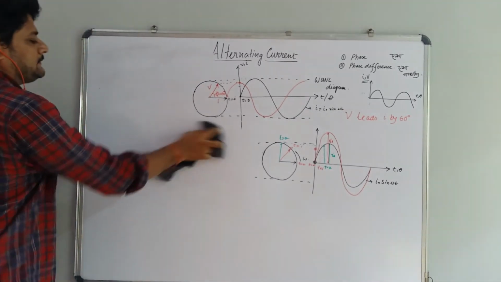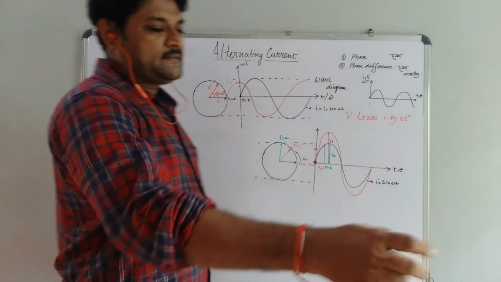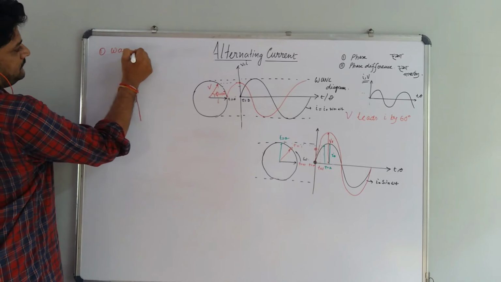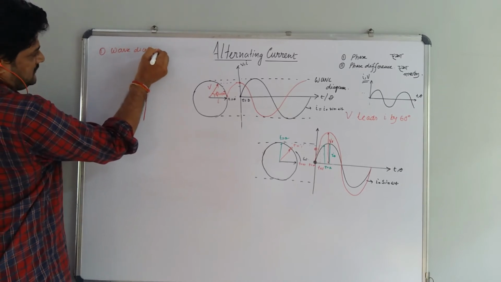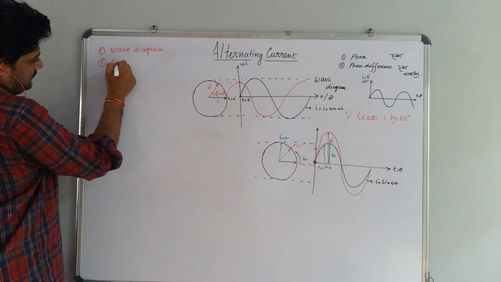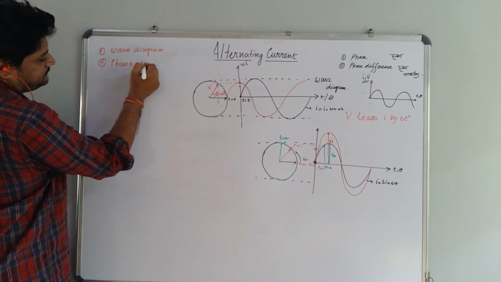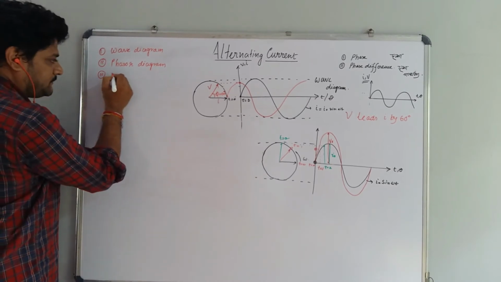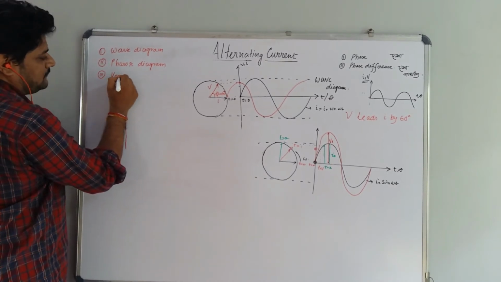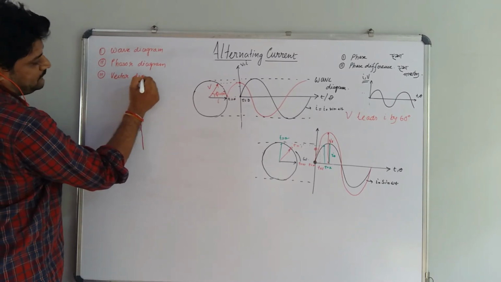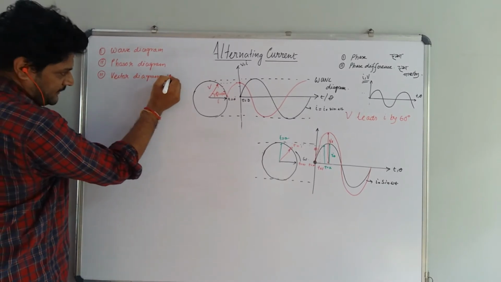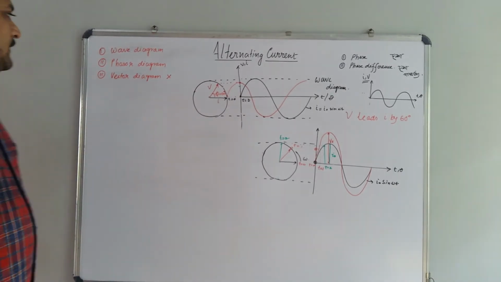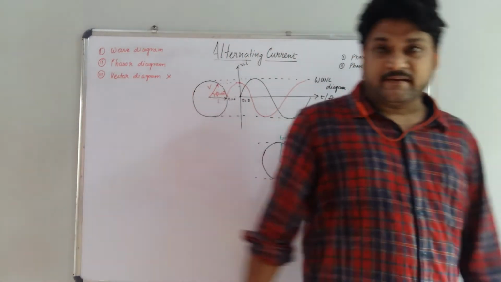Now what are the other ways that we can represent the state of current and voltage? First is wave diagram, second is phasor diagram, and third one is vector diagram. The vector diagram is not in your syllabus, but I am telling you that these are the three ways that we can analyze a circuit: what is the state of current and voltage?